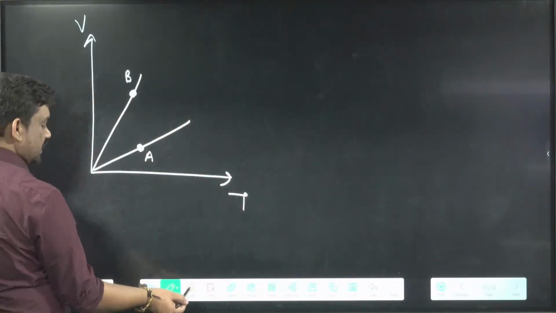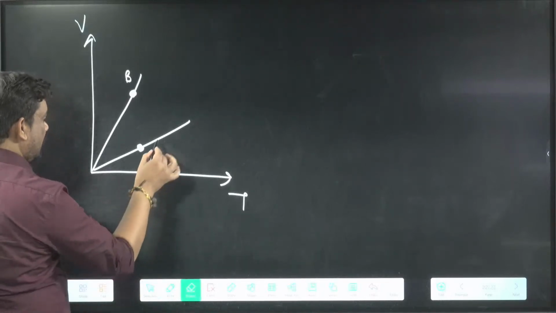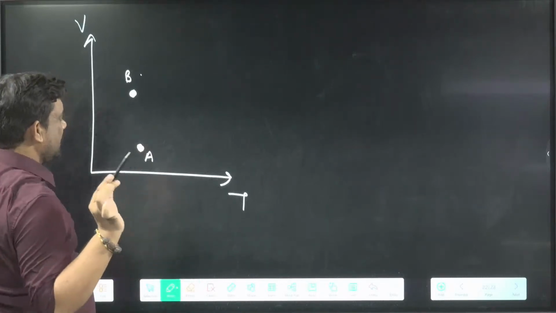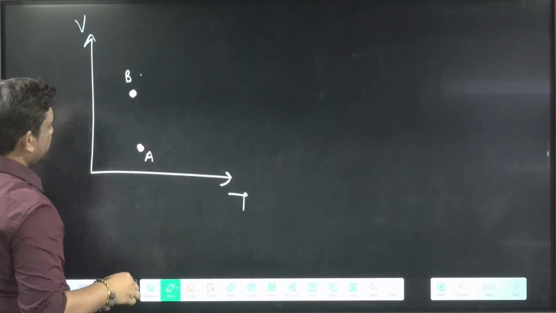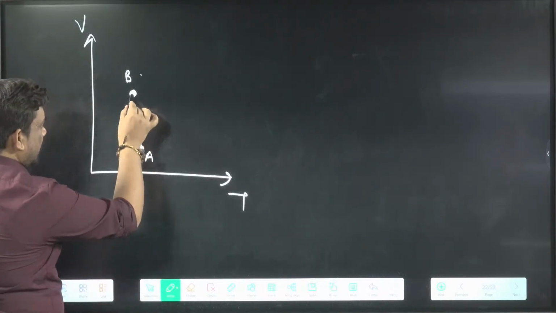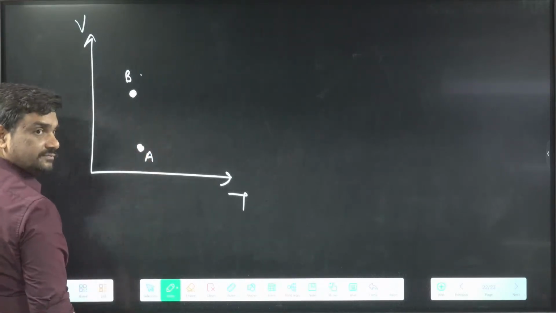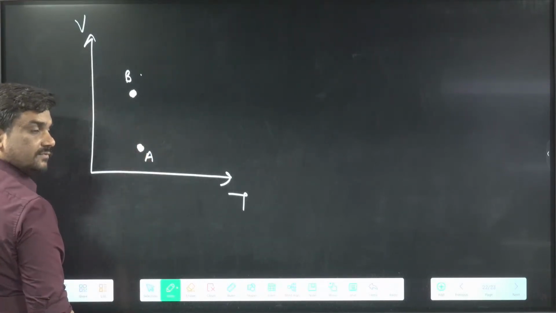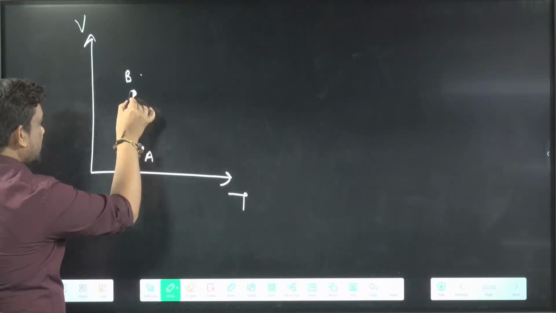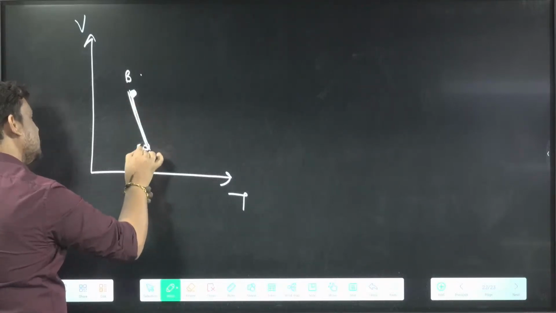Now what I will do here is erase this line. What is left? Only A and B, and for A and B I will put a line like this. You may feel that the line is straight, but this is not a straight line.